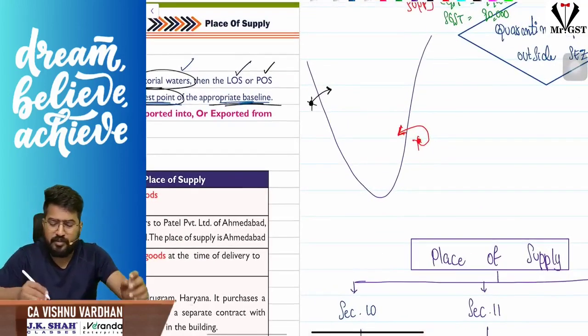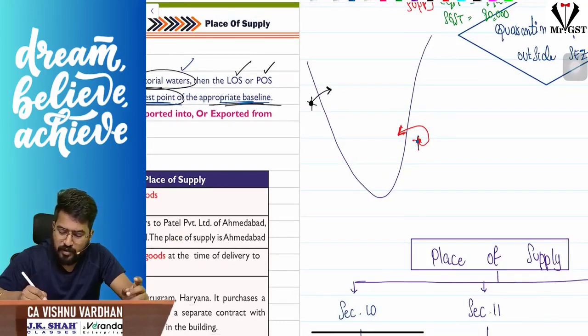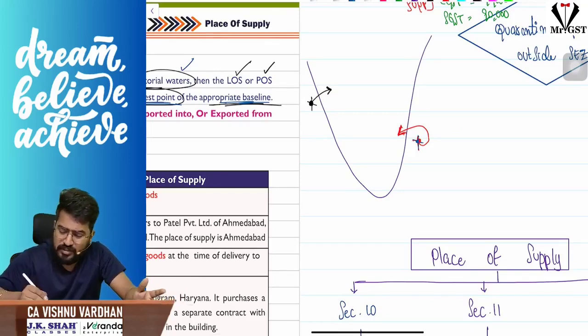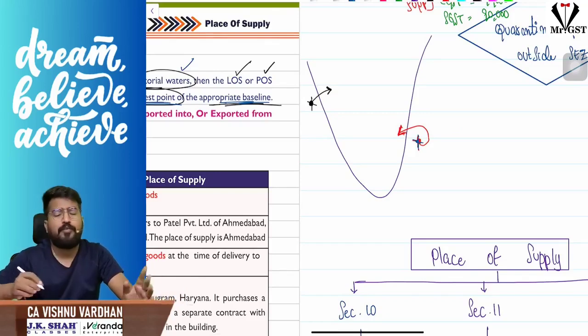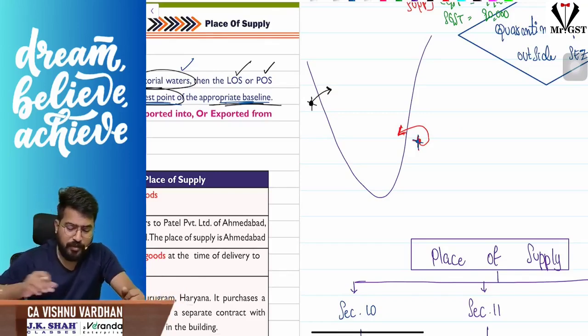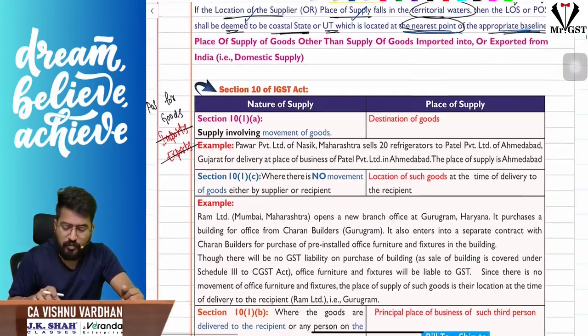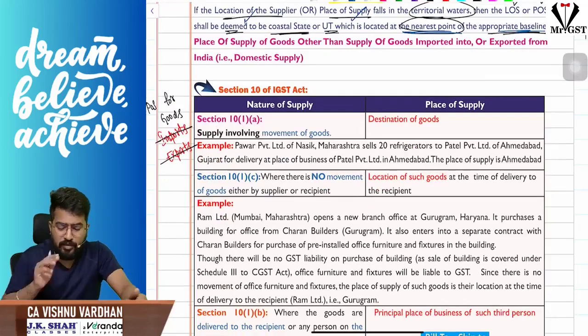So suppose the location of supplier or place of supply falls there, we will take the state or union territory which is closest to the appropriate baselines, or closest to that point. So section 9 is a simple one, let us not worry about that. Now let us move on to section 10. Sir, what is section 10?